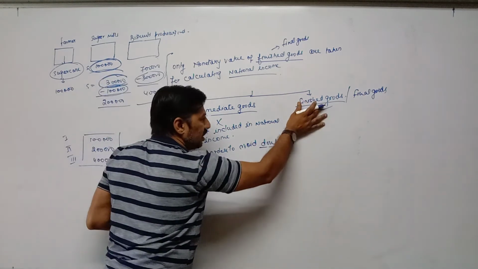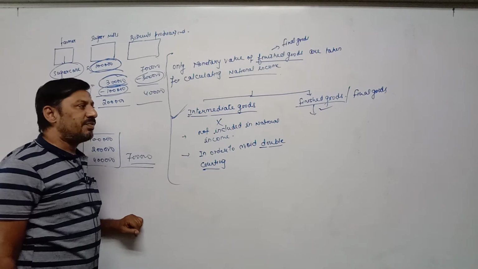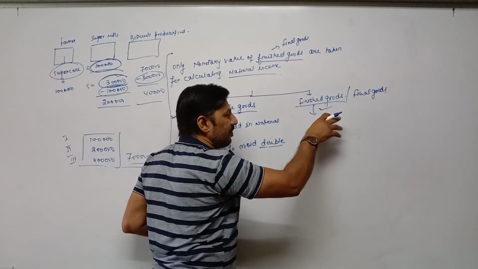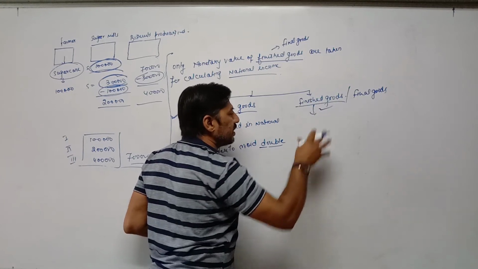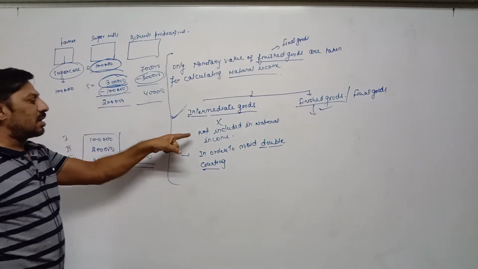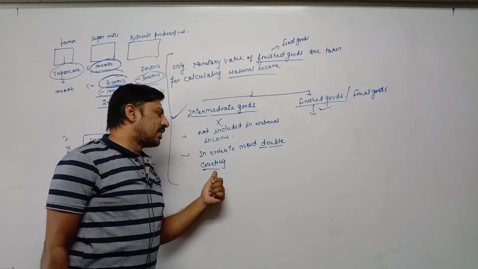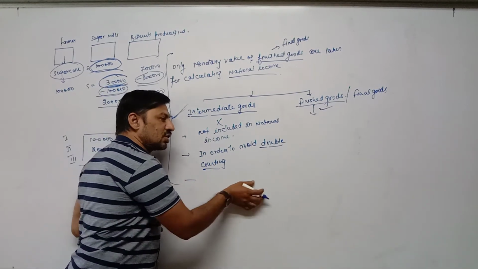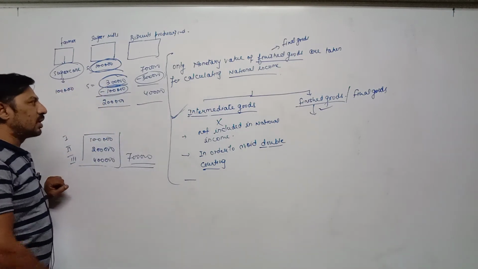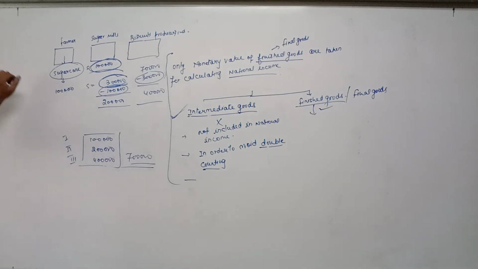Now what is finished goods? The finished goods are those goods which satisfy our wants directly, or which satisfy the wants of consumers directly. Only the money value of those goods is taken into national income. The value of intermediate goods is not to be taken in national income. Reason: in order to avoid double counting. In order to get true national income, in order to get actual national income, we have to deduct the value of intermediate goods from the finished goods.